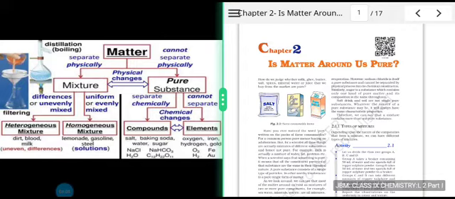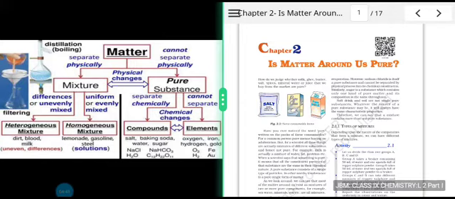So we can see that we can classify matter. As I was telling you, matter is classified. Modern day scientists have classified matter into different forms depending upon the physical and chemical properties, and you can see in the picture coming on your screen how matter has been classified into different groups. We will be discussing this in full detail, a part of which will be covered today, and in the next sessions we will be covering more topics one by one. But formally, as we are introducing this lesson, you can take a quick overview of the topics that will be covered in this chapter.